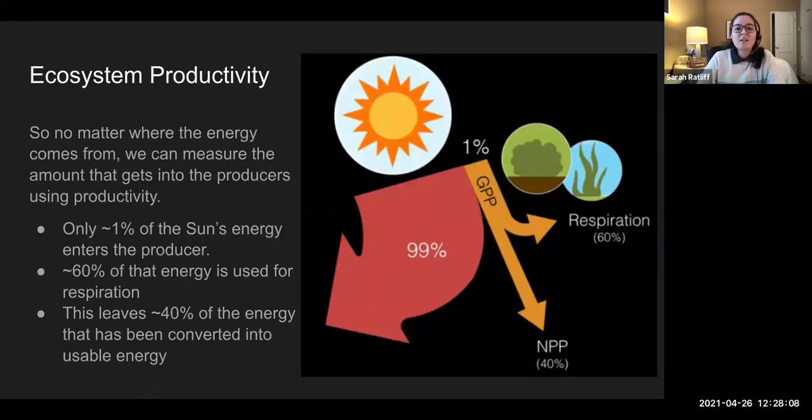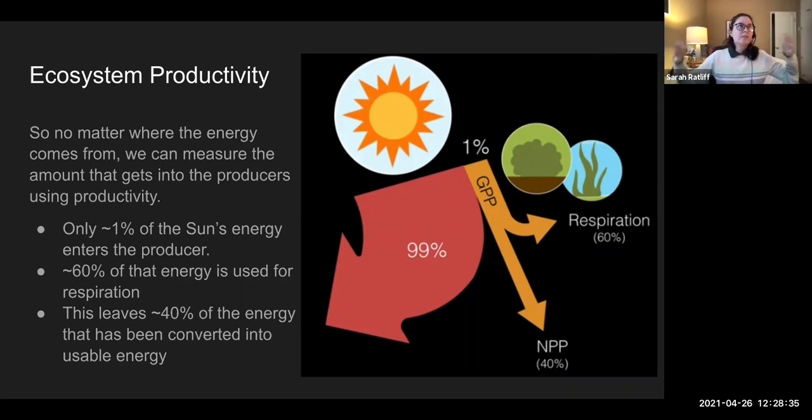So let's take a look a little bit more at this efficiency or productivity of an ecosystem. It doesn't matter where the energy comes from. It could be from the sun, it could be from a volcanic vent, lightning, whatever. We can measure the amount of that energy that gets into producers using productivity. So this example just has the sun and photosynthetic plants. The sun is shining.